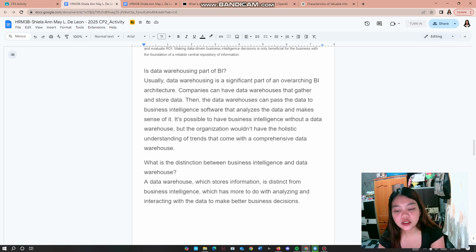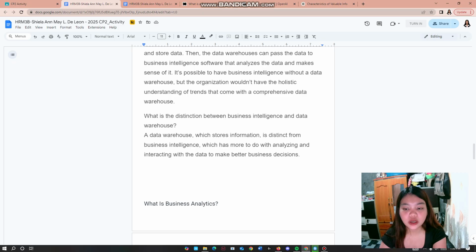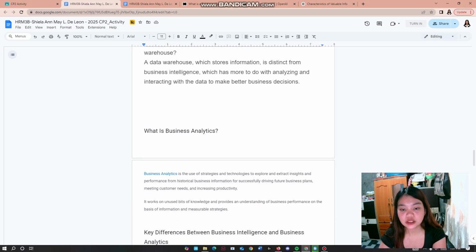What is the distinction between business intelligence and a data warehouse? A data warehouse, which stores information, is distinct from business intelligence, which has more to do with analyzing and interacting with the data to make better business decisions.